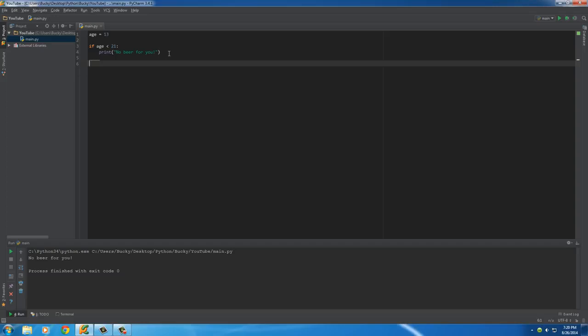Now, what if we wanted to have the computer decide between one of two things? Because, of course, whenever the user is less than 21, we gave them the warning message, but what about for the people who are older than 21? How do we make them use the site or something like that? Well, we can add another condition called elif,